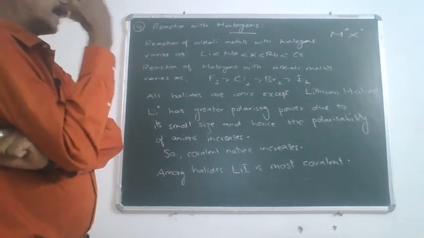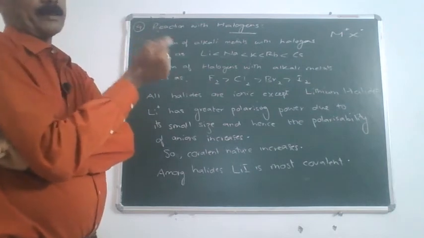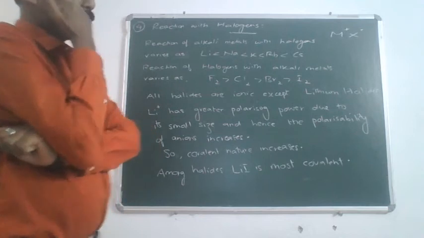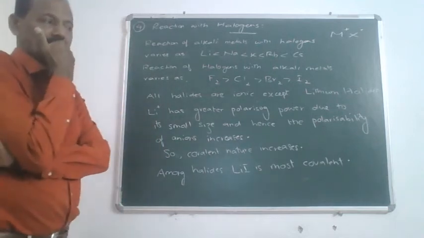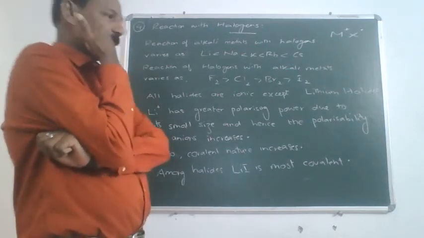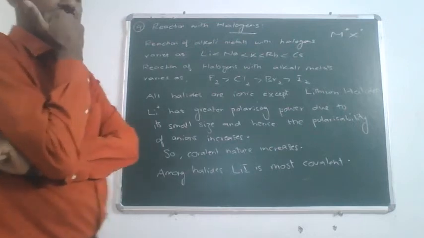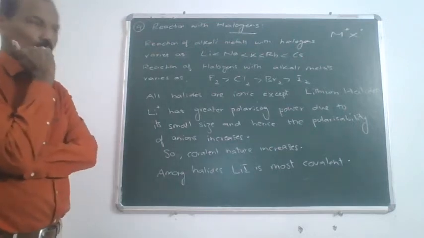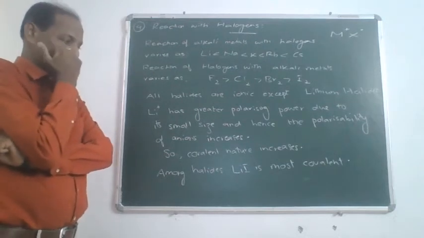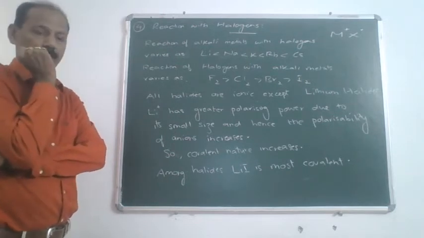So, if polarizability of the anion increases, then we know that covalent nature will increase. So, due to its small size, lithium ion can cause the polarizability of the anion easily. Hence, lithium halides, they happen to be covalent. Remember, among the halides, lithium iodide is the most covalent.